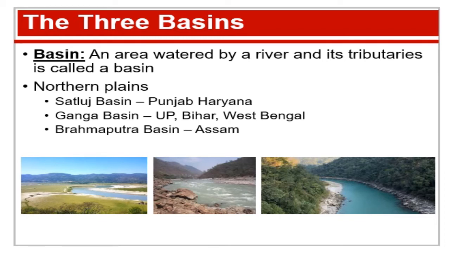The 3 basins in Northern Plains are Satluj Basin. As the name suggests, this area is watered by river Satluj. Ganga Basin, the area through which Ganga flows. It includes the states of Uttar Pradesh, Bihar and West Bengal. Brahmaputra Basin. It includes the northeastern states of Arunachal Pradesh and Assam. Now, let's know each of these basins in detail.